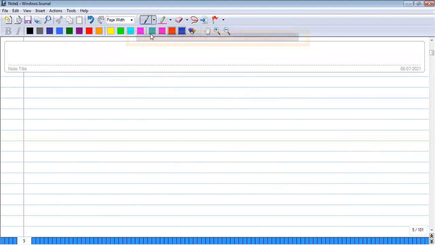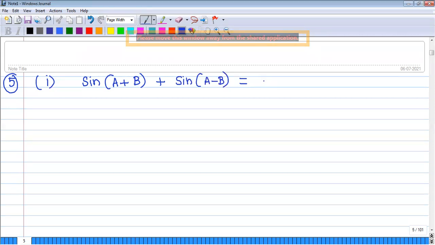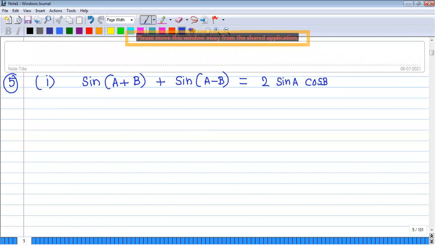Now we shall have a discussion on the fifth point. Sin of A plus B plus C is very important. Let me write. It's very easy. Already we have discussed sin of A plus B and sin of A minus B. If you add sin A cos B and cos A sin B, you get 2 sin A cos B. Second formula.